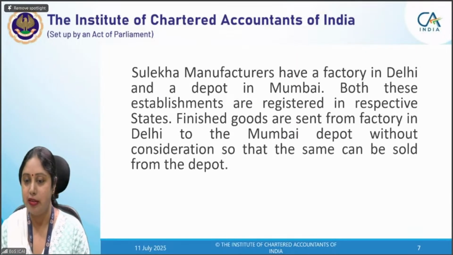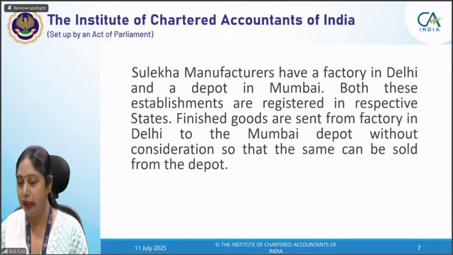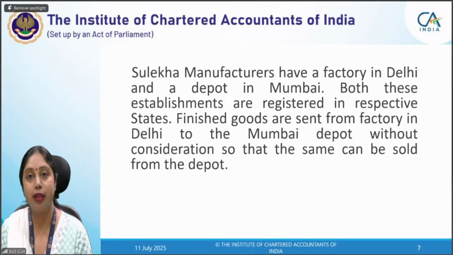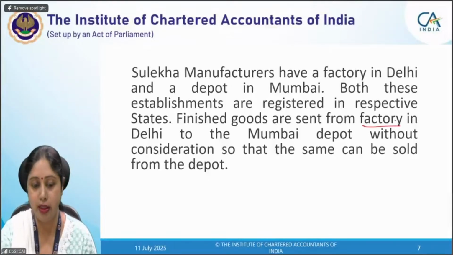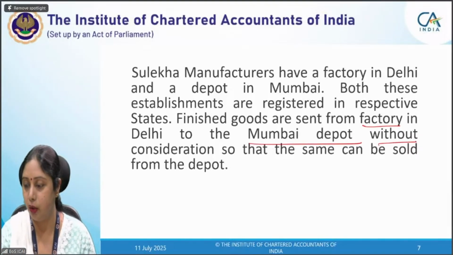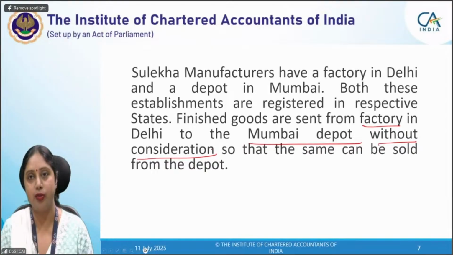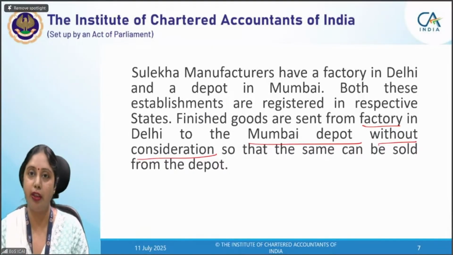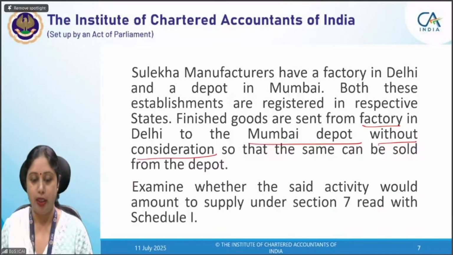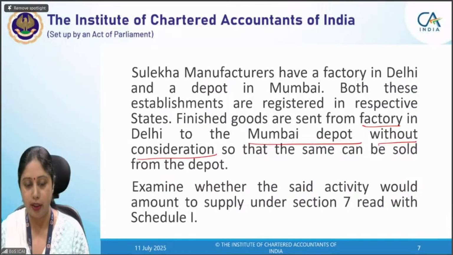Sulekha Manufacturers has a factory in Delhi and a depot in Mumbai. Both these establishments are registered in their respective states. Finished goods are sent from the factory in Delhi to the Mumbai depot without consideration, so that the same can be sold from the depot. Now, again, a case where consideration is not there. I can guide you that in all questions where consideration is not there, we have to first check schedule 1. You have to examine whether the said activity would amount to supply under section 7 read with schedule 1.